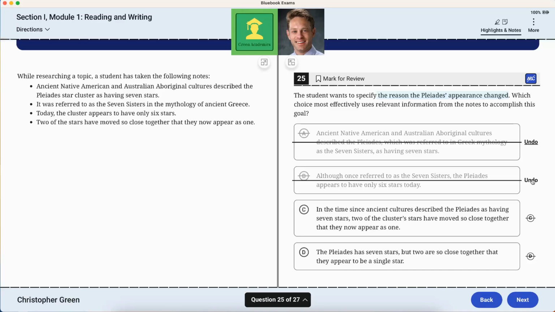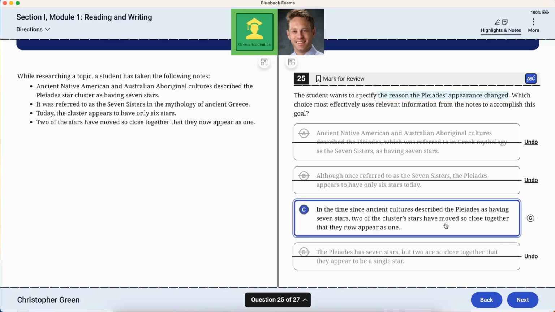In the time since ancient cultures described the Pleiades as having 7 stars, 2 of the cluster stars have moved so close together that they now appear as 1. That sounds good. The Pleiades has 7 stars, but 2 are so close together that they appear to be a single star. Well, no, because that doesn't say the reason they changed, so it's C.